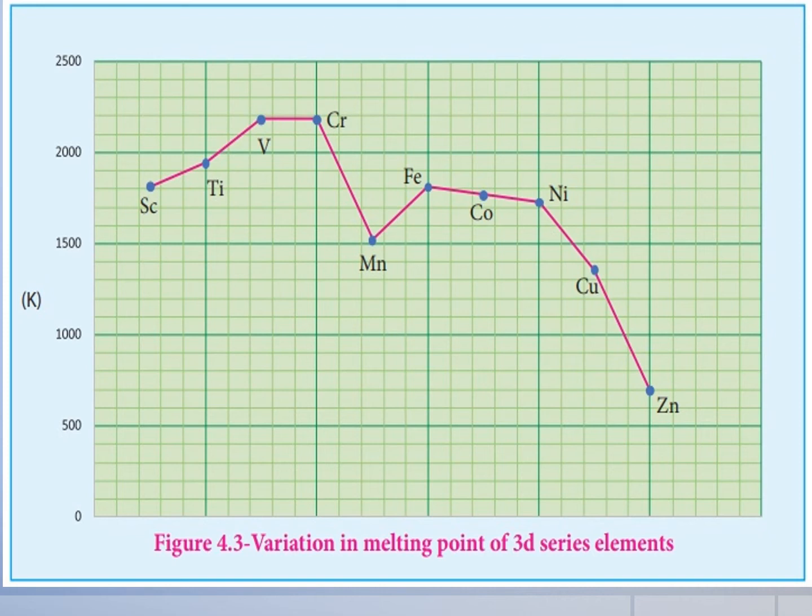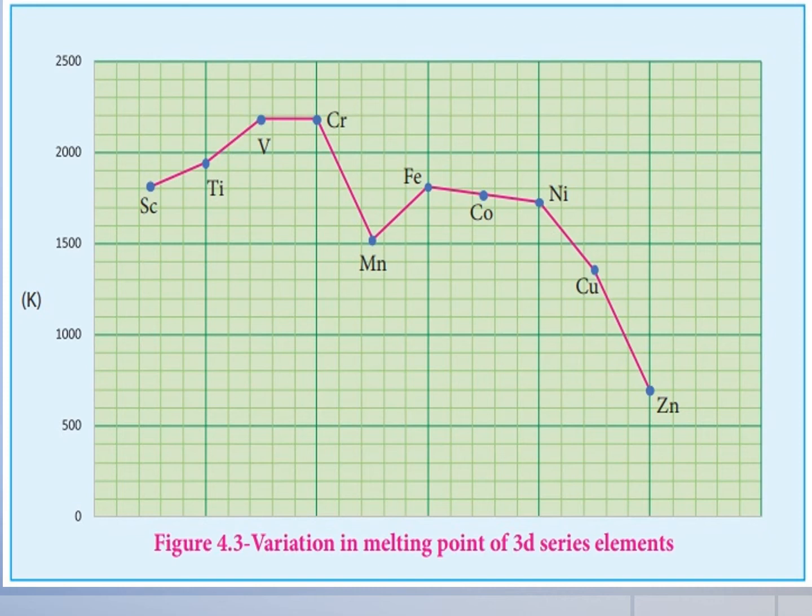This is a variation in melting point of the 3d series elements. First of all, scandium, titanium, vanadium, that is going on increasing, then decreasing: manganese, iron, cobalt, nickel, copper, zinc, like that. This is a variation of melting point.